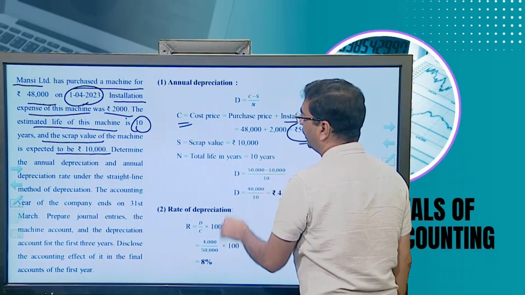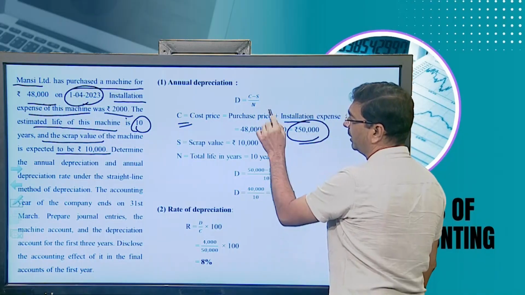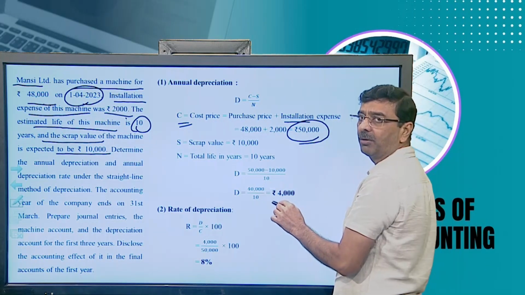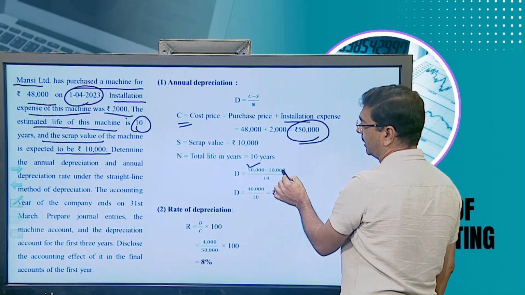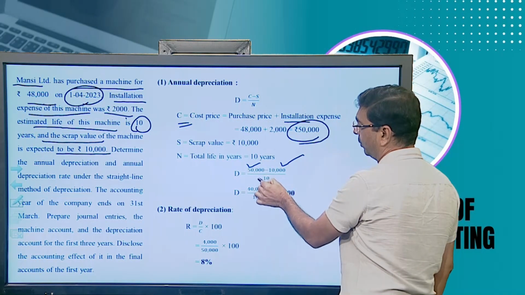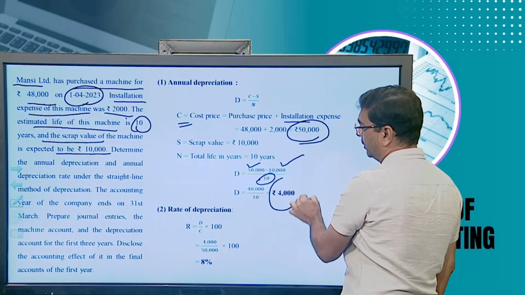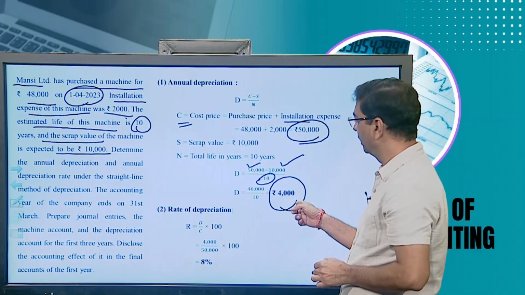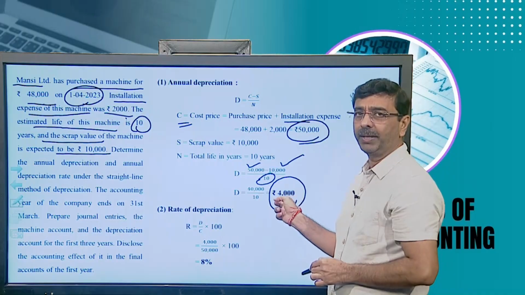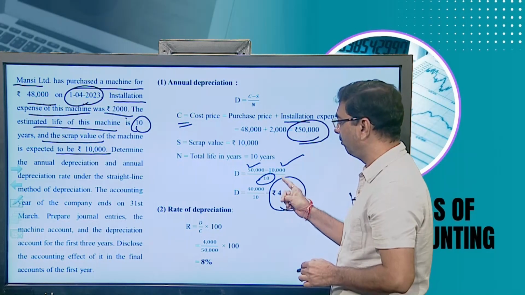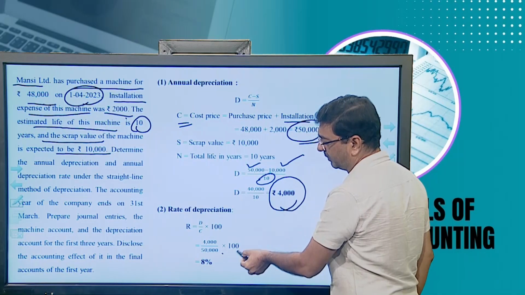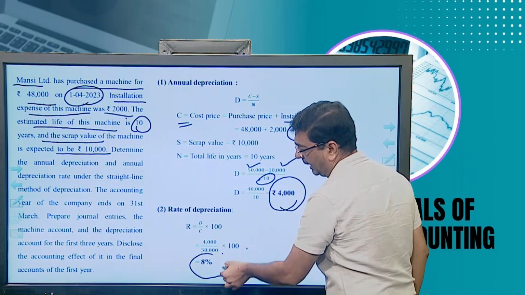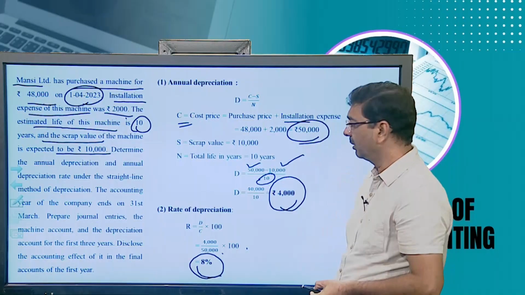What is your scrap value? It is 10,000. So we just need to put all these values in the formula: 50,000 is the cost price, 10,000 is the scrap value, and the number of years is 10. So the depreciation amount is 4,000. Now, if you want to find the depreciation by percentage, the depreciation is 4,000, the cost price is 50,000, into 100, so 8% is the depreciation rate.